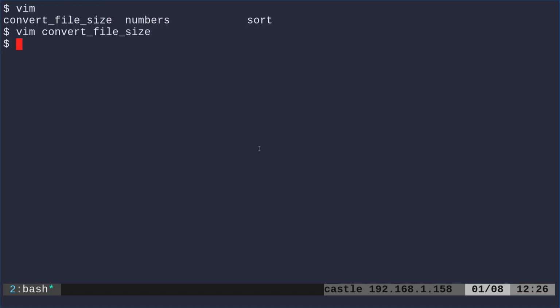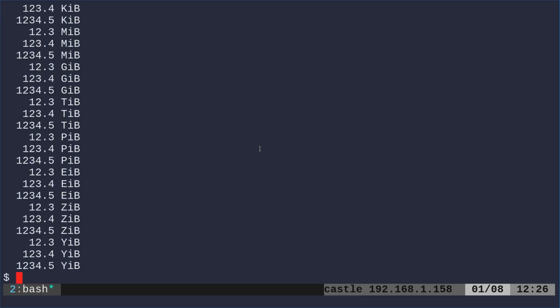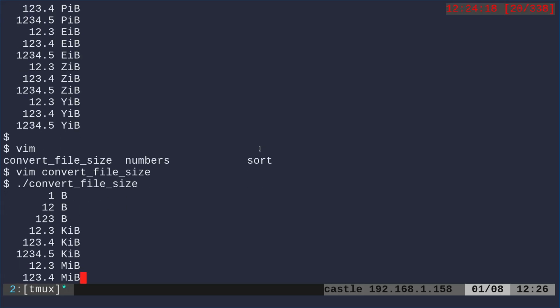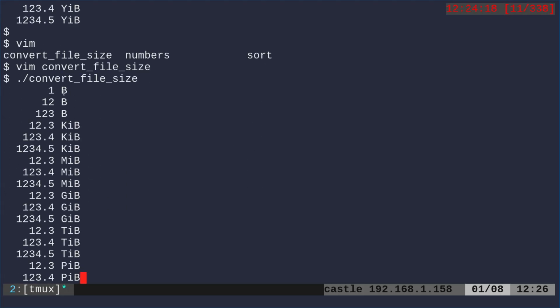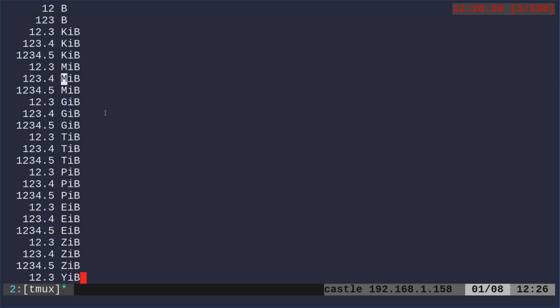So we'll save that. I've already made it executable. I can run this script now, and it prints out this. So you can see all those values that were at the bottom of that file. Now you can see in bytes, kilobytes, megabytes, gigabytes, and terabytes, petabytes, so forth and so on.